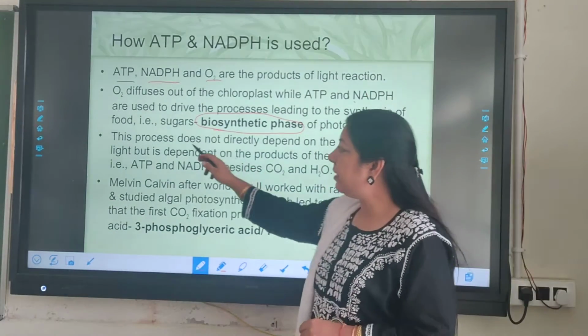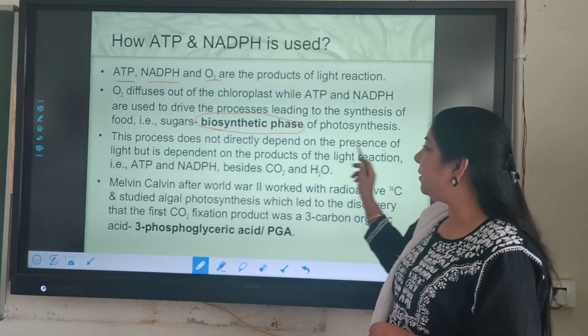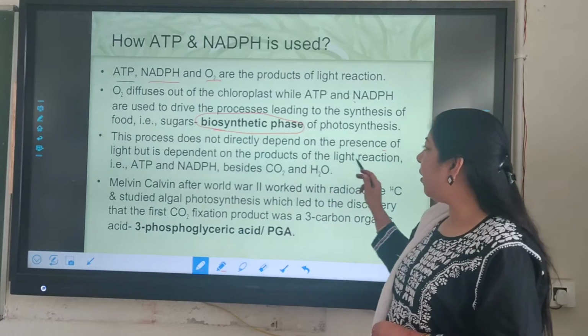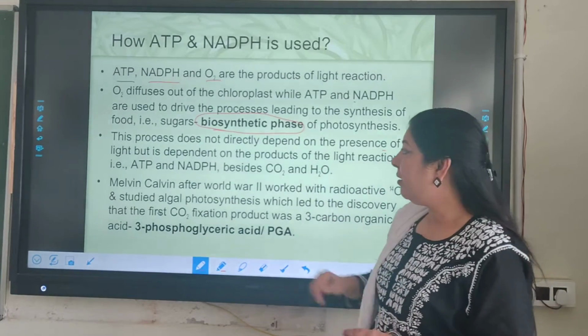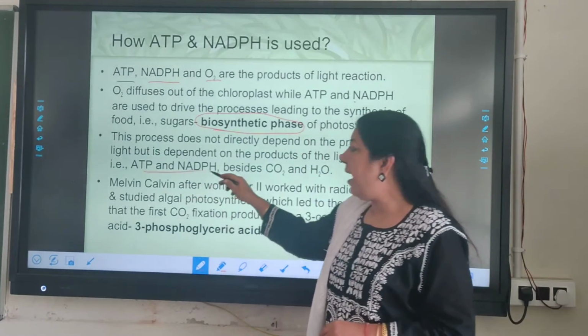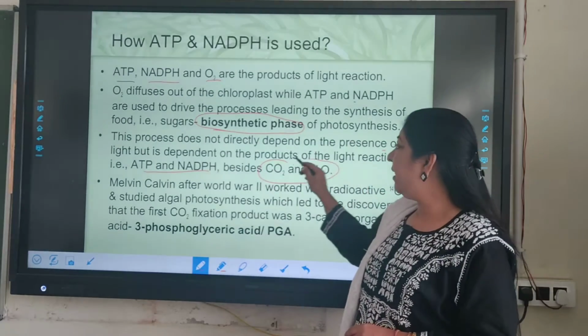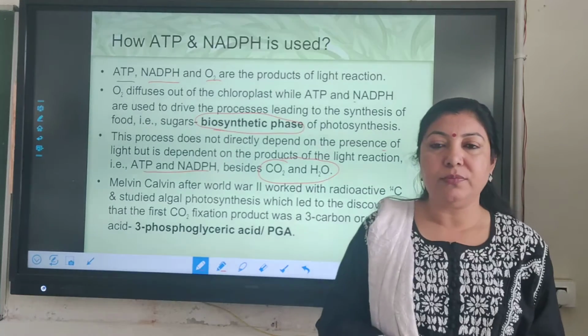So this process does not directly depend on the presence of light, but is dependent on the products of the light reaction, that is ATP and NADPH, and there is a utilization of CO2.